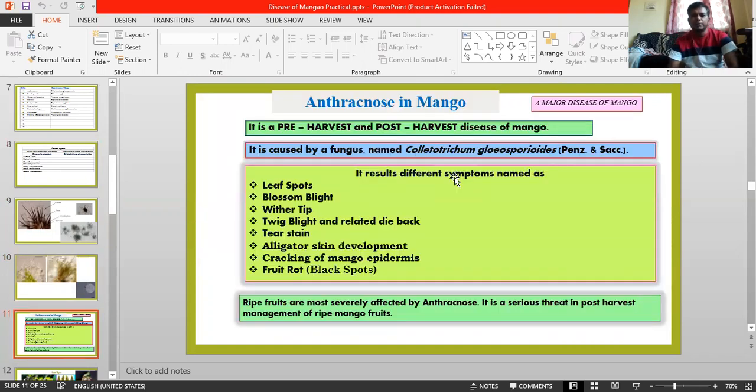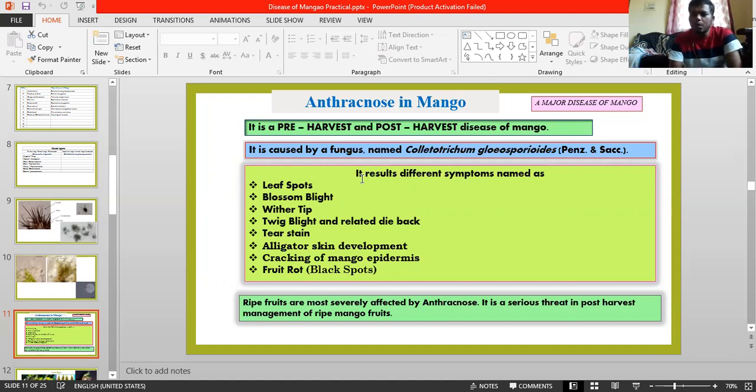Coming to the symptomatology of anthracnose, it is considered a pre-harvest and post-harvest disease, caused by Colletotrichum gloeosporioides. Already we have discussed this.